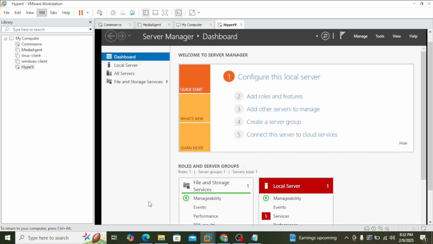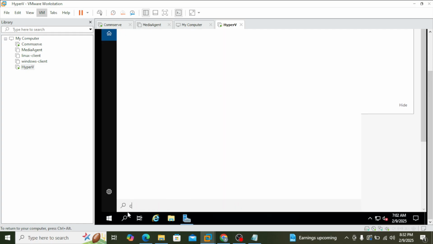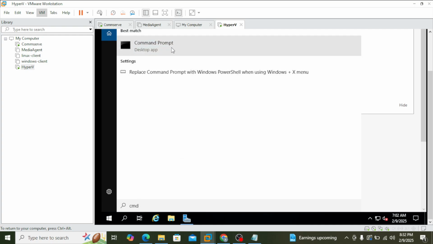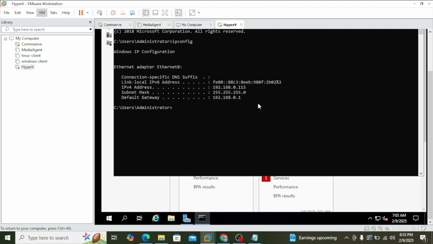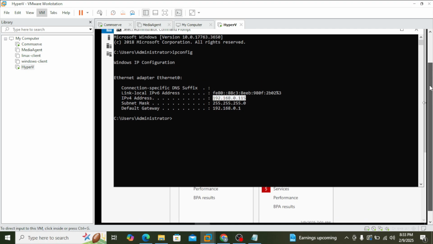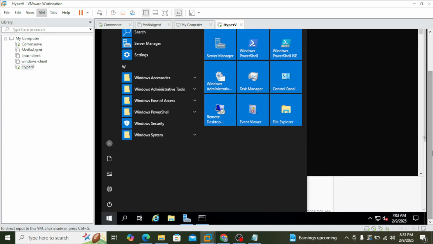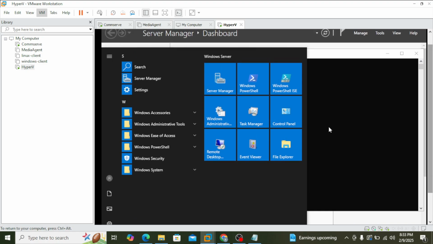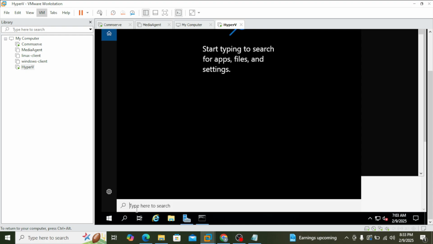And another setting, we have to configure a static IP. Let's see what is the current IP assigned here. So on the CMD, search for ipconfig. So this is dynamically assigned, but I don't want the dynamic assignment. I want to configure a static IP. For that, go to the start. So there should be something called network connections. If you don't find it, try to search for network connection.